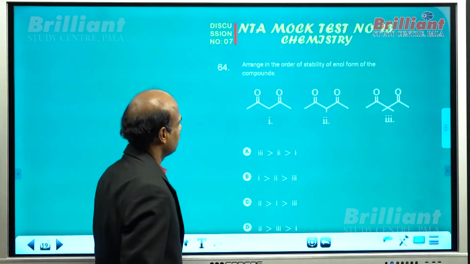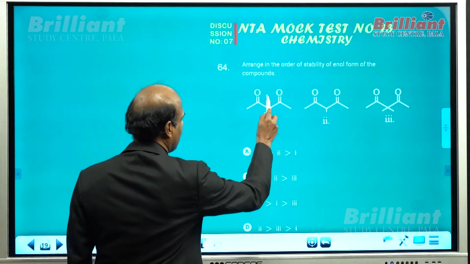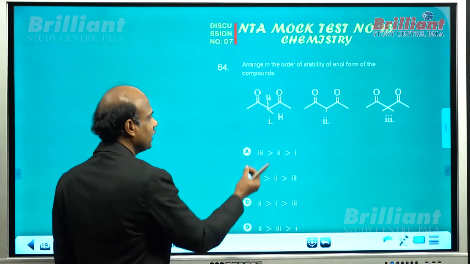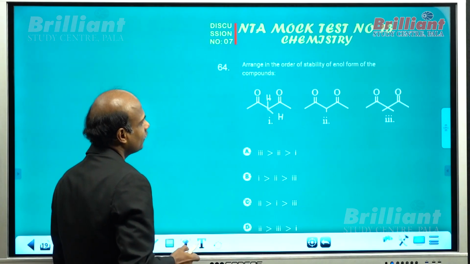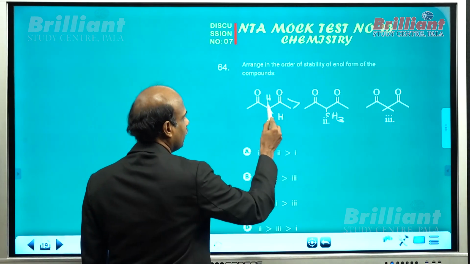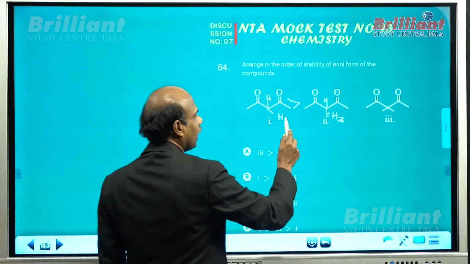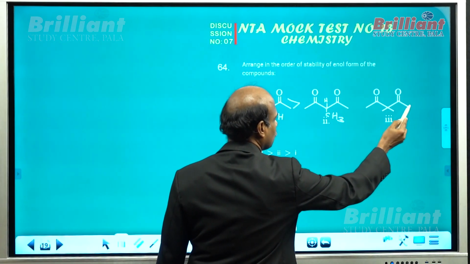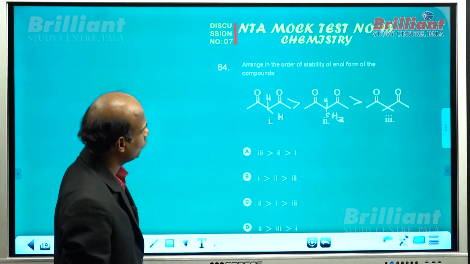Now let me do question number 64 here. Arrange in the order of stability of enol form. All of you know that this hydrogen will undergo tautomerism, and the greater the acidic nature of this hydrogen, naturally the greater will be the tautomeric content. In that sense, the methyl group reduces the acidic nature of this hydrogen. So clearly this readily undergoes tautomerism, and this is slightly difficult. And what about here? There is no hydrogen on this carbon. The hydrogen should be taken from here. So the enol content is negligibly small. So the correct order will be 1 greater than 2 greater than 3.